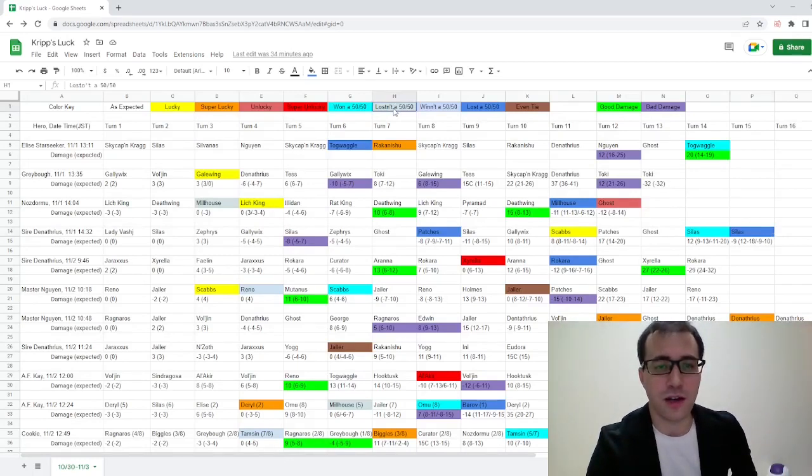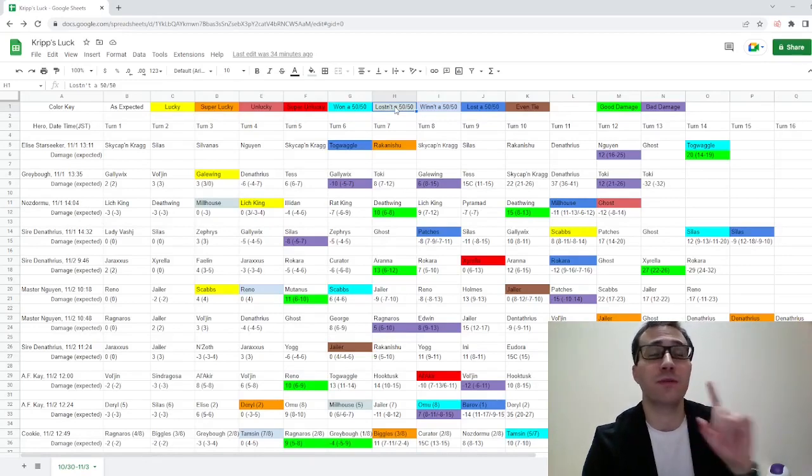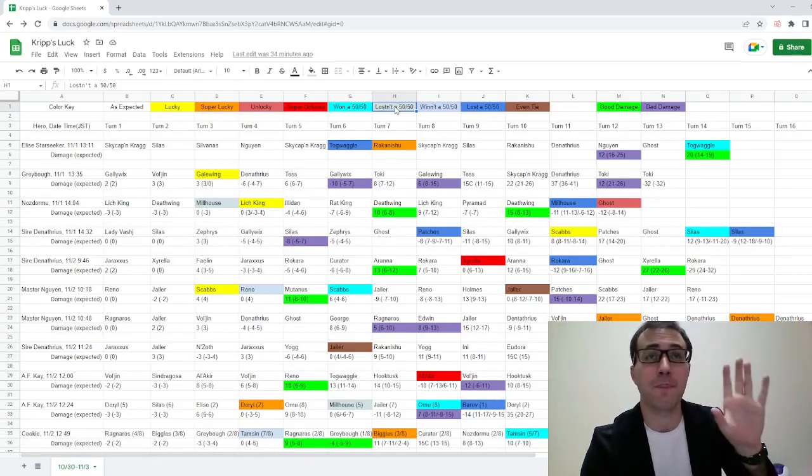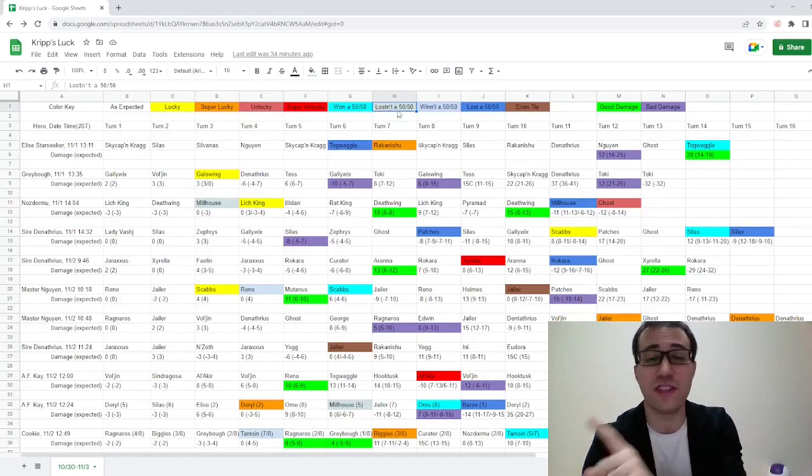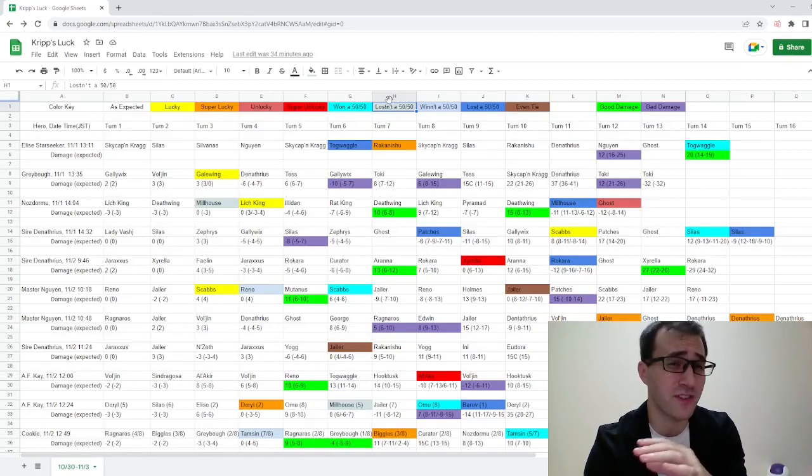This right here, this gray, this is he tied, but was 50% chance to win, 50% chance to tie. So, wait, no. This was he was 50% to lose, 50% to tie, because he didn't lose the 50-50. But that's too long to put in one cell, and I'm not going to expand it for aesthetic reasons.